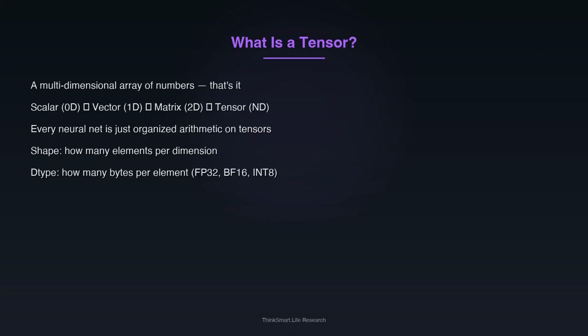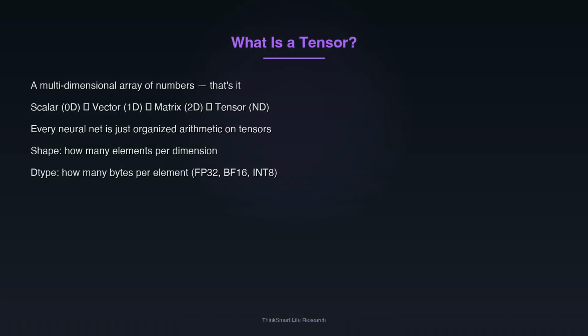Every large language model is a sequence of tensor transformations. Text comes in, gets converted to numbers, token embeddings, and those numbers flow through hundreds of layers of matrix multiplications. The learned weights of the model are themselves tensors, billions of numbers stored in GPU memory. Running inference means doing a lot of organized arithmetic on those numbers.